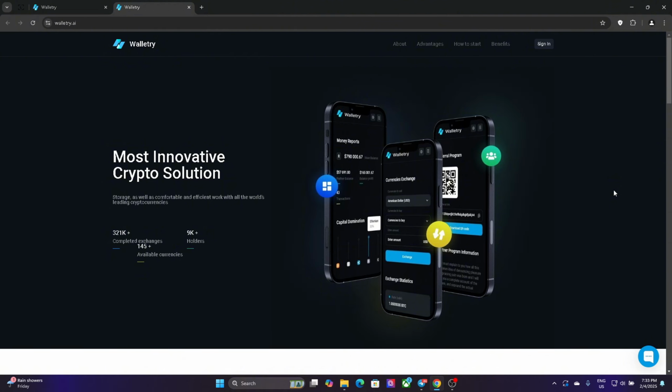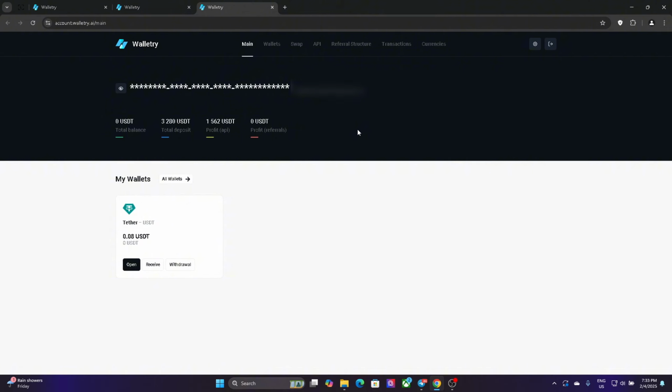So let's start from the first page. They use a wallet called Walletry where everything is easy. You can start with this, you can register and just put your money here like you put in everything else, like Bybit, Binance, Binx. You see that I have $3,280 total deposit. I'm sorry, I said 3,400. It's $3,280 that I have here. Also I made already $1,562, but I paid 25% every month. I'm here, like I said, 3 months.